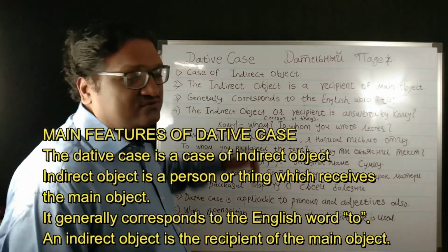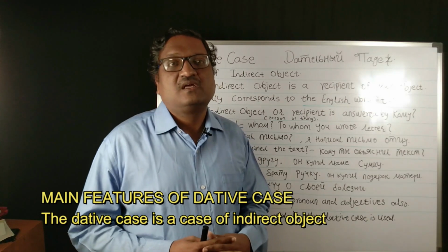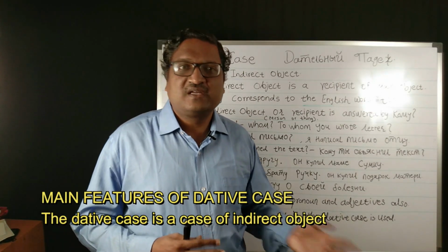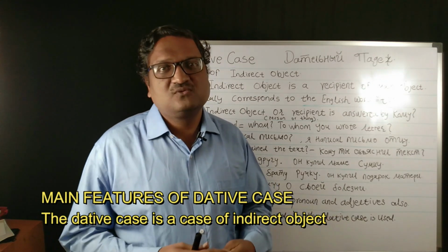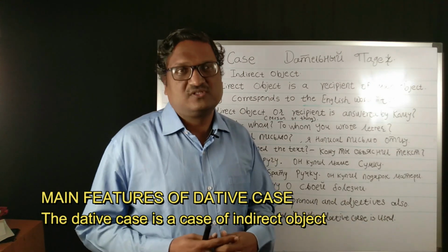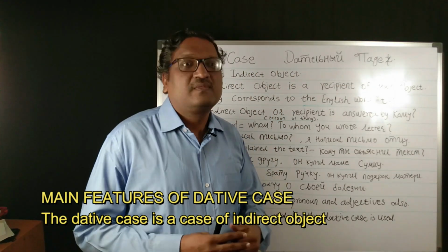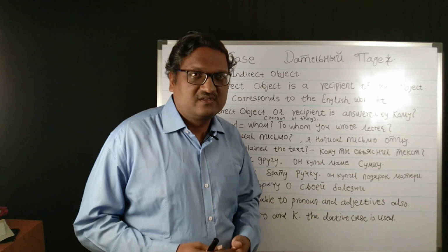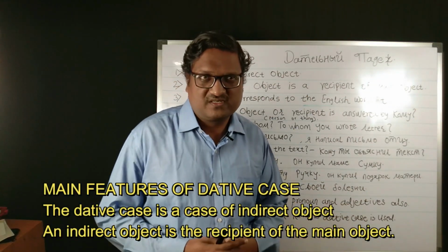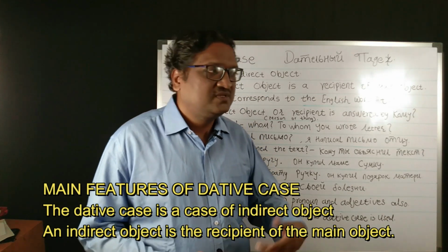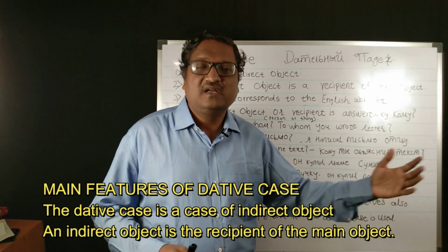First, it's a case of the indirect object. Now we have studied the accusative case. The accusative case is the case of a direct object. Okay, я читаю книгу, where книга is a noun which is declining in the accusative case. Now this case is the case of an indirect object. The indirect object is the recipient of the main object. Suppose you are giving something to somebody; that somebody, the noun, will come in the dative case.